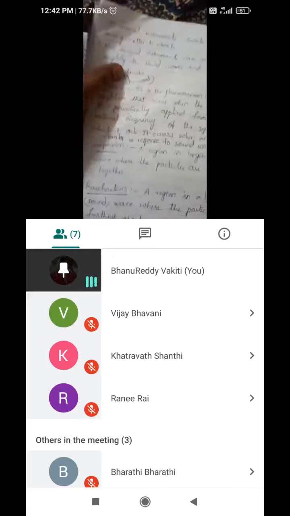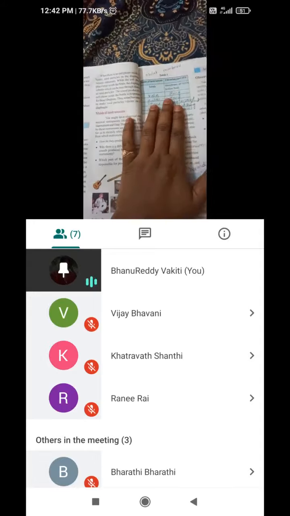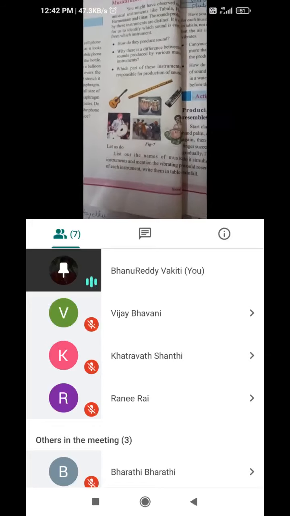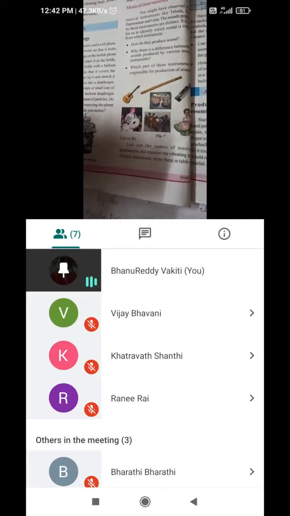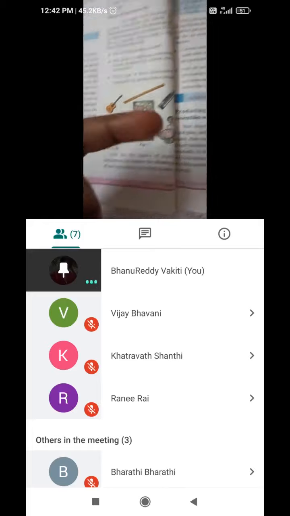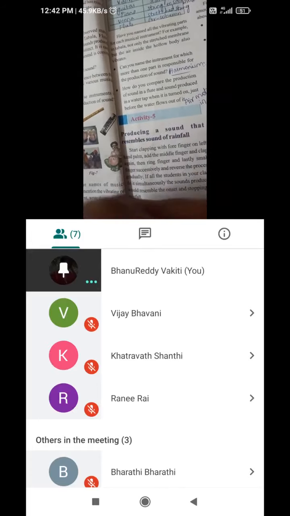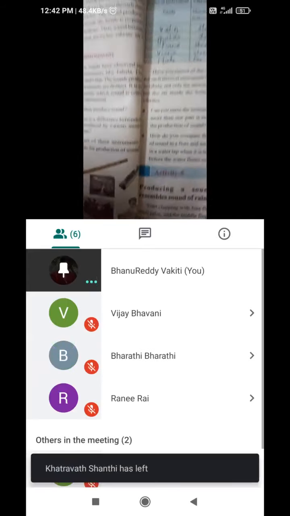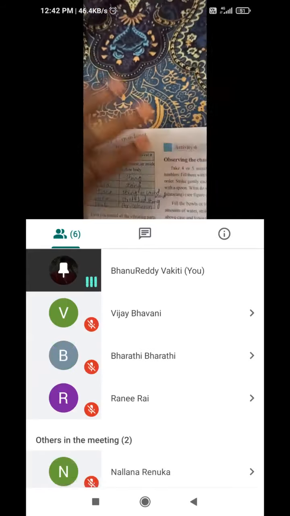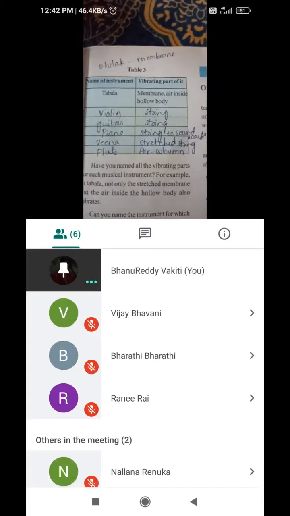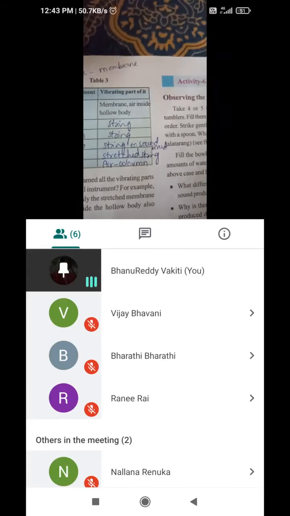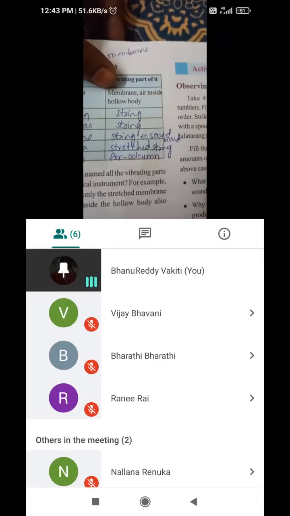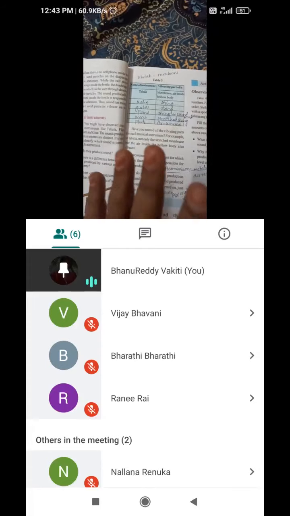And coming to the musical instruments, whatever we discussed yesterday. Different musical instruments give different sounds. Why? Why does the harmonium give a different sound? What are the parts involved in making sound? Different parts are involved. For example, the tabla: the upper membrane part, the diaphragm of the tabla, and air. Because of that we get different sounds. By beating on that membrane and vibrating it, we get sound.